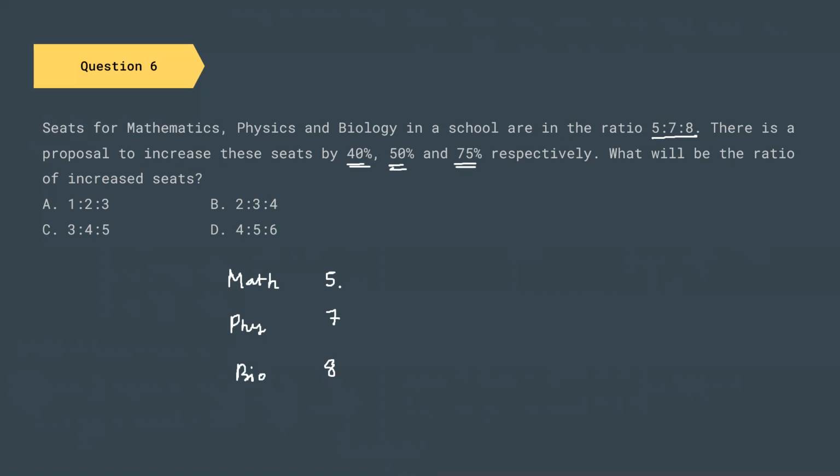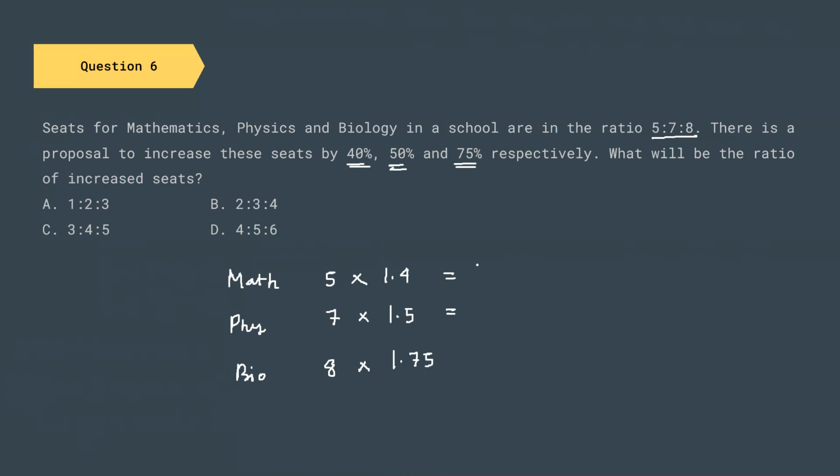So in mathematics, we have 5 seats. In physics, we have 7 seats. And for biology, we have 8 seats. Now, they are telling us that they are going to increase the seats of math by 40%. So the new seats will be 1.4 into 5. Why? Because they are increasing the seats by 40%. If we increase the seats of physics by 50%, it will be 1.5. And if we increase the seats of biology by 75%, this will be 1.75.